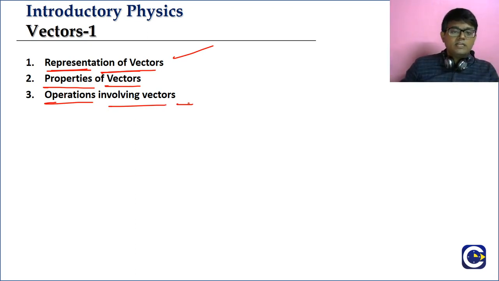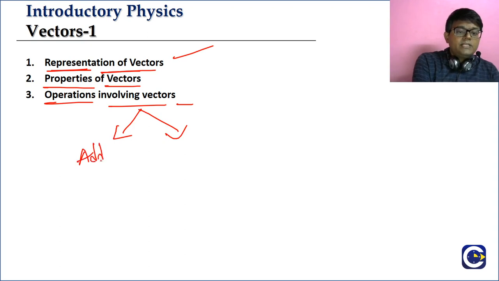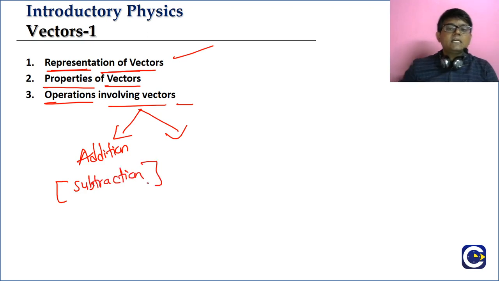So we will talk about the representation of vectors, then the properties, and then the operations involving vectors. For operations, we will mainly talk about addition. An interesting thing here is subtraction, which is also seen as a special case of addition.